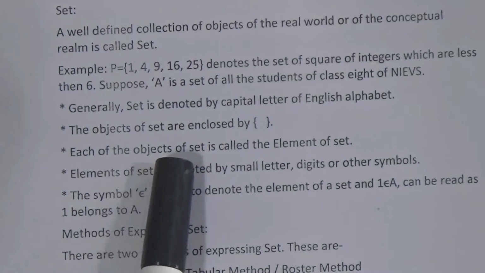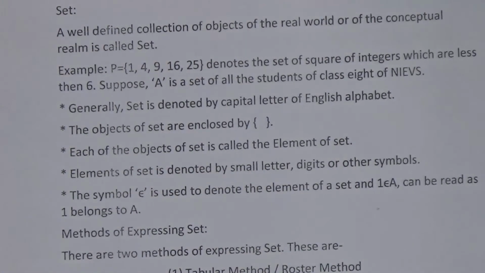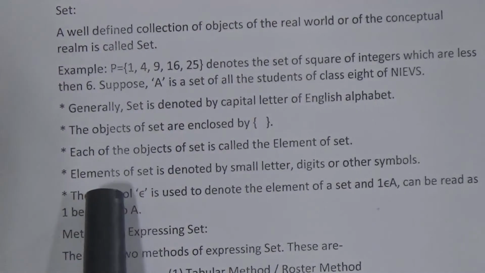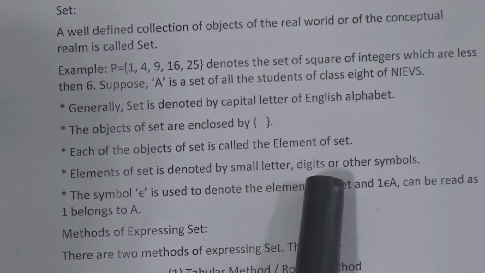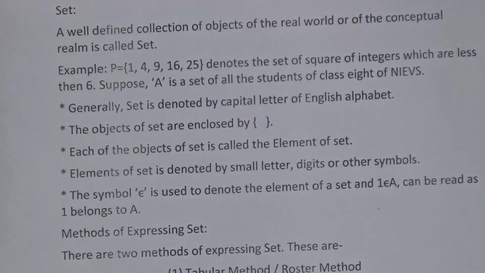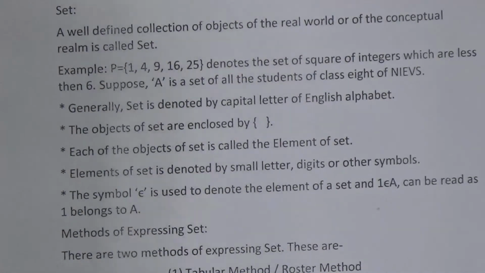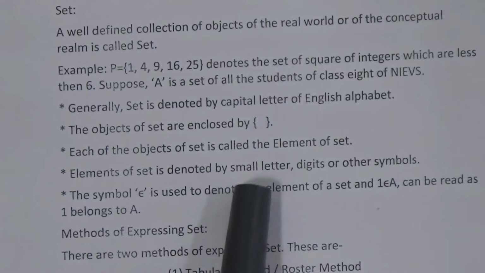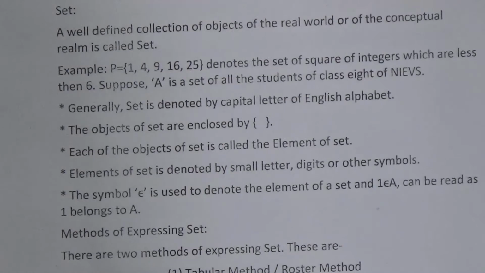Each of the objects of a set is called an element of the set. Elements of a set are denoted by small letters, digits, or other symbols. The object or element can be denoted by a letter, digit, or other symbols, or other objects may be the element of a set.